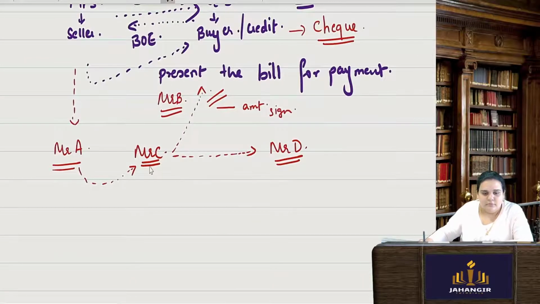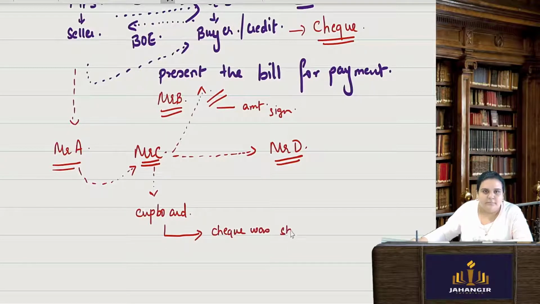Now Mr. C left it in his drawer, in his cupboard in the office. Now from there the check was stolen. A peon or somebody stole the check.